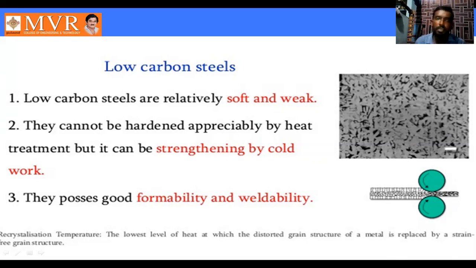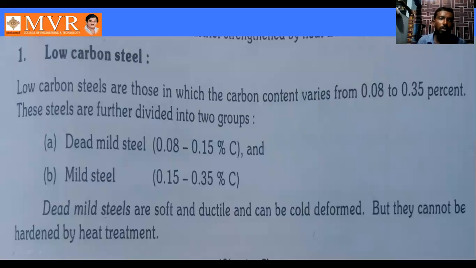See here, another introduction about low carbon steel. Low carbon steels are those in which carbon content varies from 0.08 to 0.35 percent. This is the minimum and this is the maximum. The minimum is 0.08 percent and the maximum we can use is 0.35. You may have a doubt that we use 0.2 percent for low carbon steel, but actually we can use up to 0.35 also. Maximum is 0.35, minimum is 0.08.